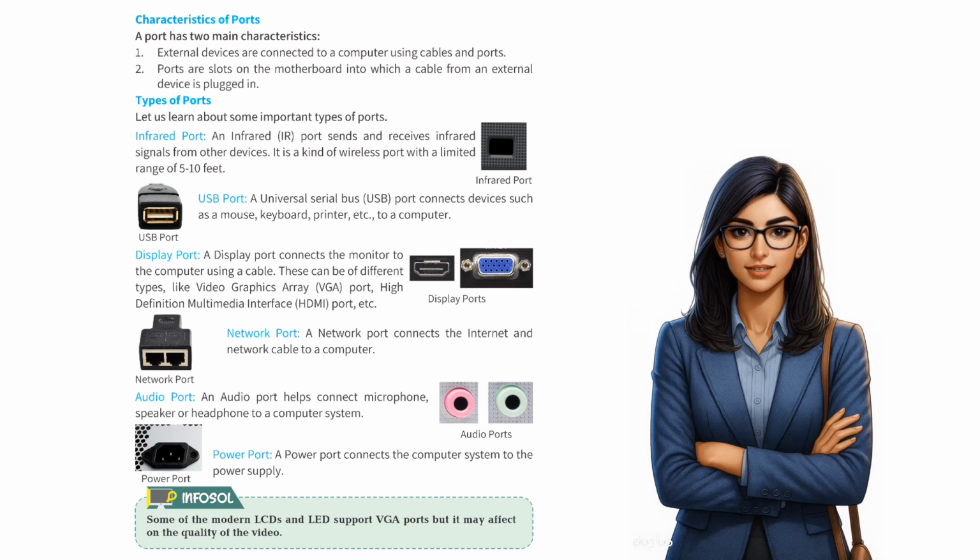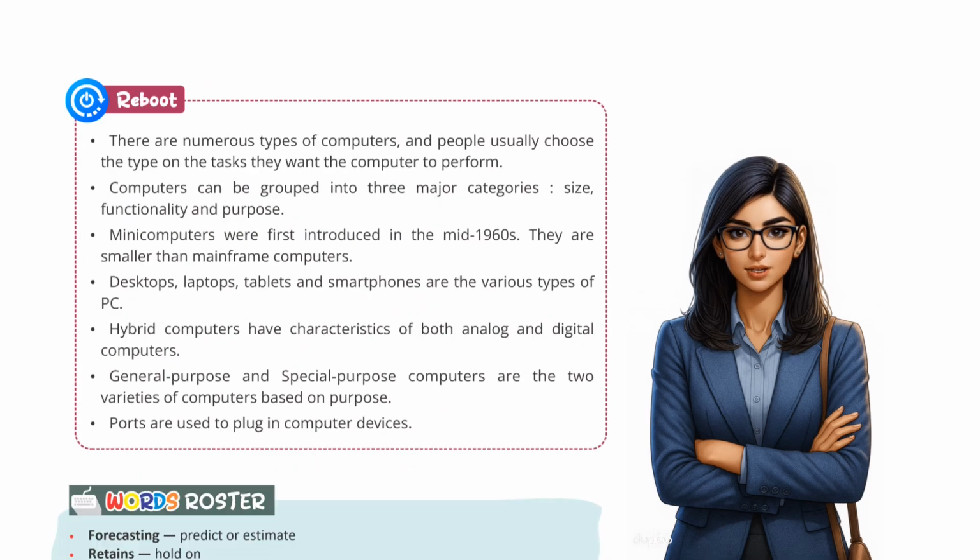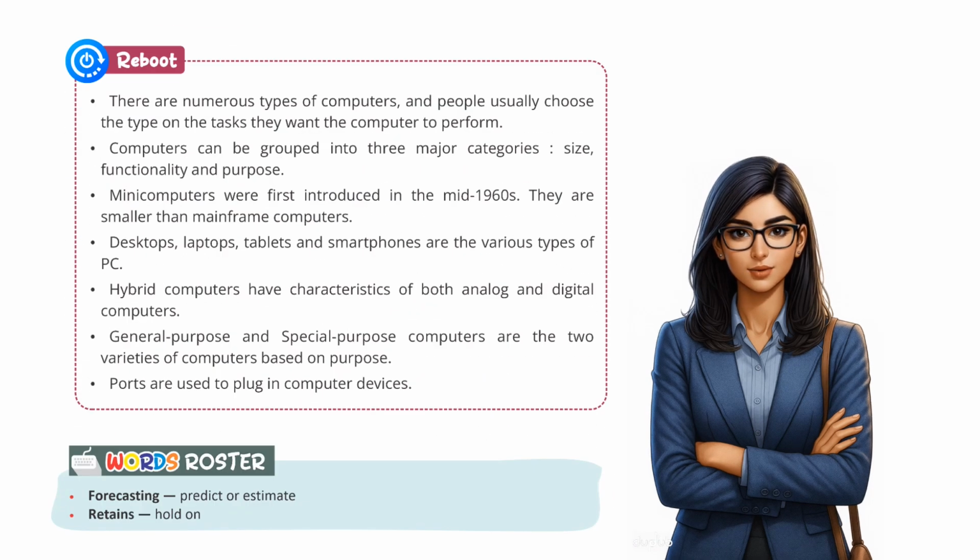Power port. A power port connects the computer system to the power supply. InfoSol. Some of the modern LCDs and LED support VGA ports, but it may affect the quality of the video.